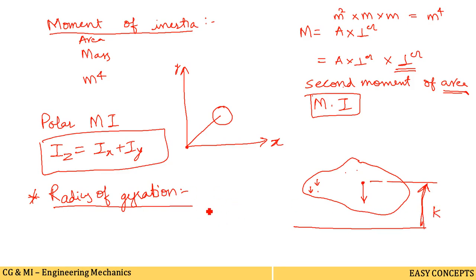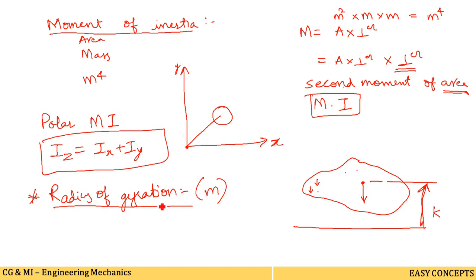So what is the radius of gyration? It is the distance from the axis of reference to the point at which the whole mass or area is supposed to be concentrated. I hope you have understood the meaning of radius of gyration. As I have said, this is the distance from the axis of reference. The unit of the radius of gyration will be meter, or it may be centimeter. So writing the SI unit as meter here.